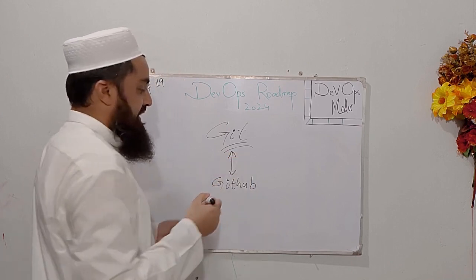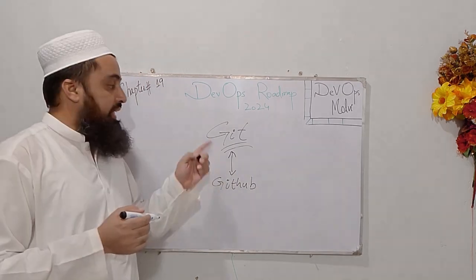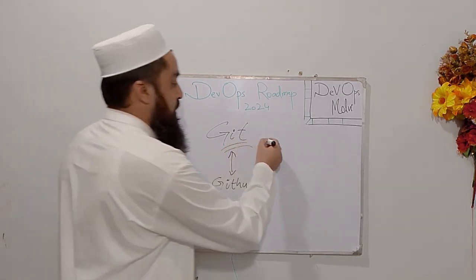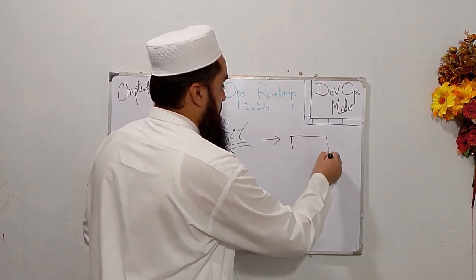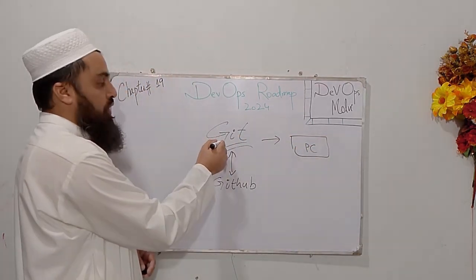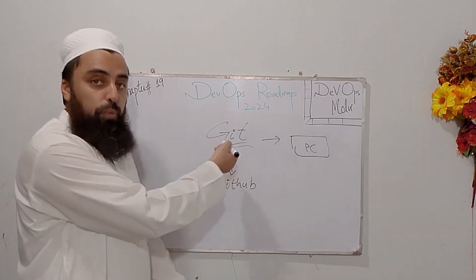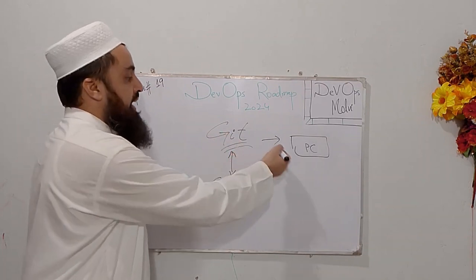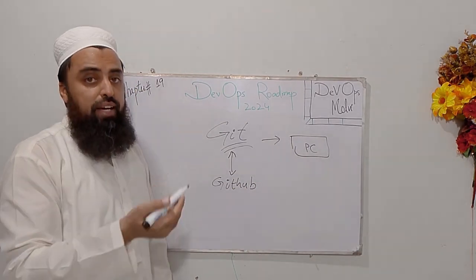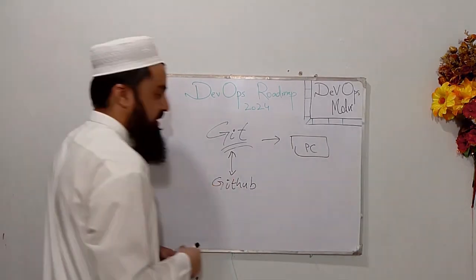Are they the same? No. Git is a version control software which we can install on our personal computer. Okay, this is my personal computer and I can install it, because Git is open source, it is free, and I can install it on my personal computer and I can manage or write my code.